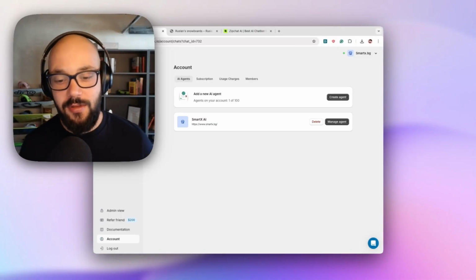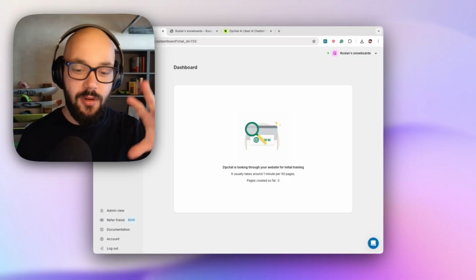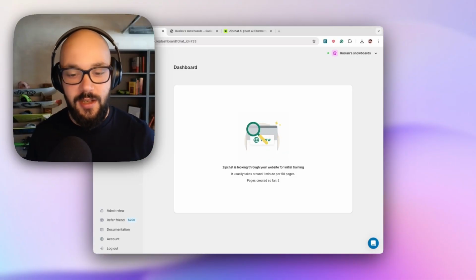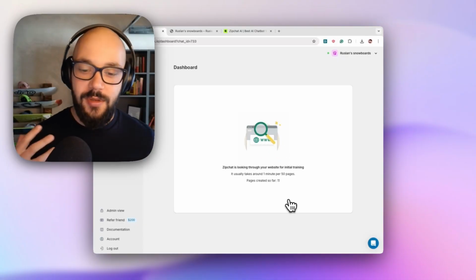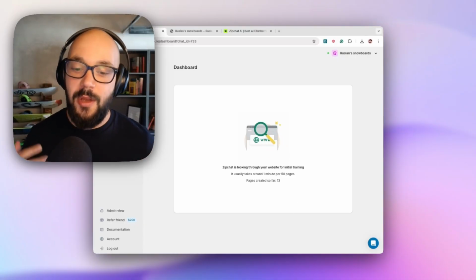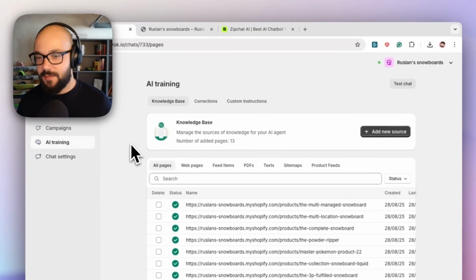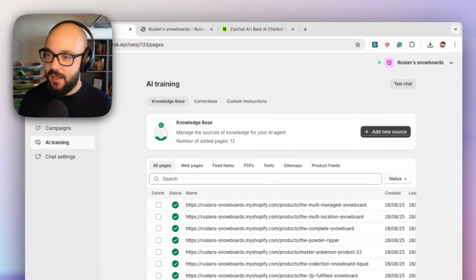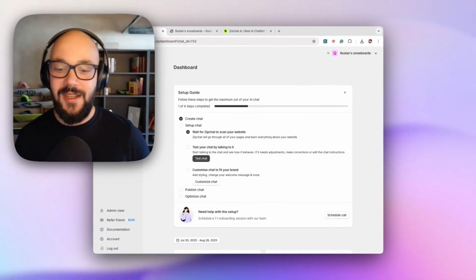And what Zipchat is going to do is connect, in that case, to my Shopify store, and also open my store online, and it's going to start learning. It's going to start looking at the pages on the store. It's going to look at internals, and it's going to build a comprehensive knowledge base of what my store does and what my brand stands for. And it's super quick. In my case, especially now that I have a very small amount of products, you can see it's already done. And our agent is already ready to start talking to our customers.